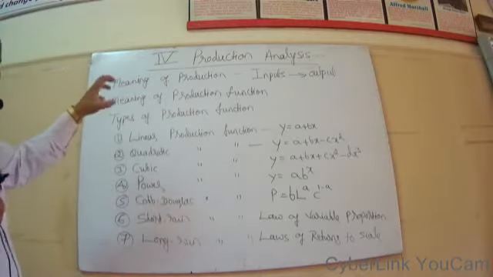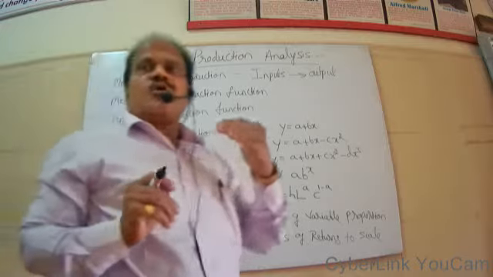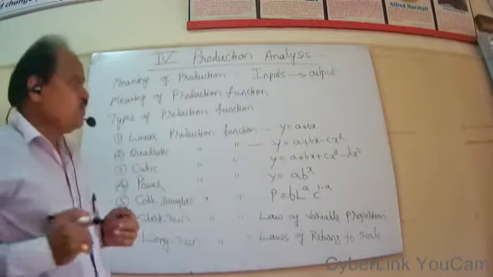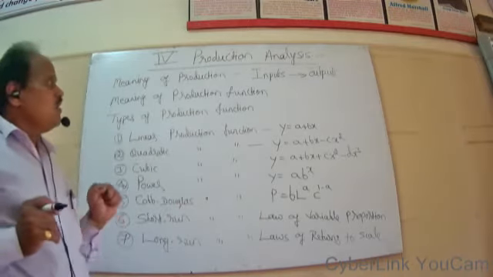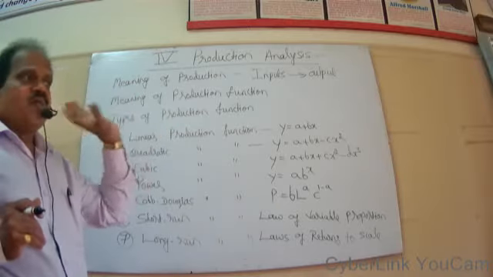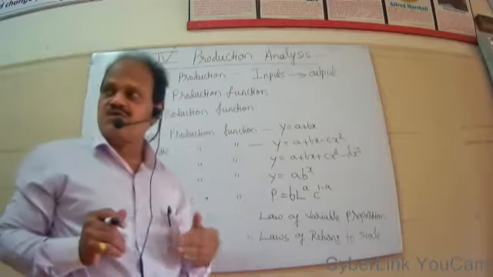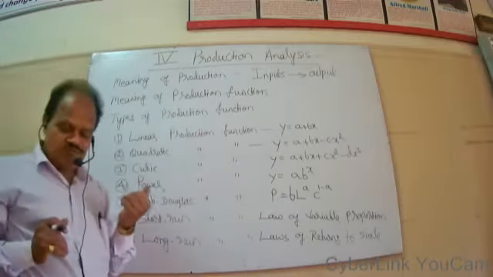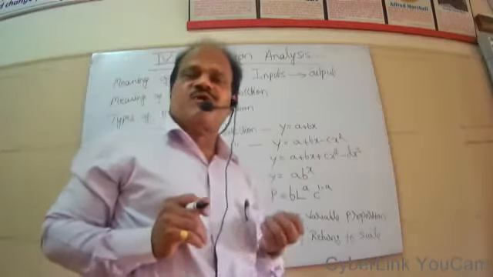We can define production in another way. Production implies a process of creation and addition of new capital assets, or production implies a process of creation and addition of utility to a commodity or a service. You know the meaning of utility. Utility implies the wants satisfying power.